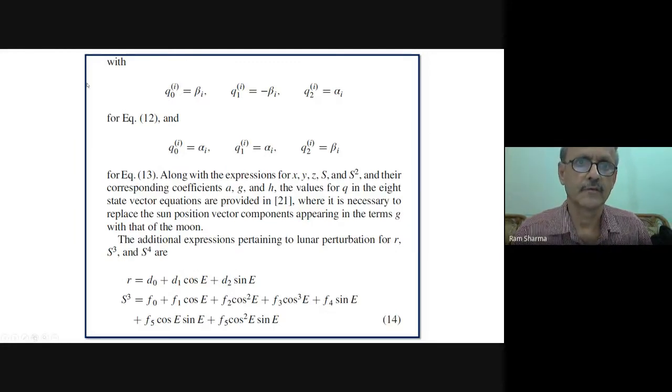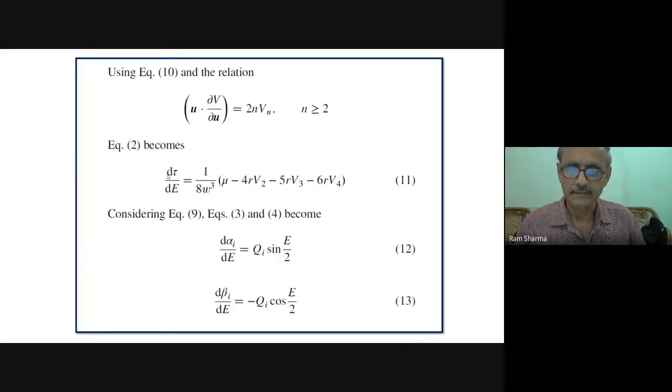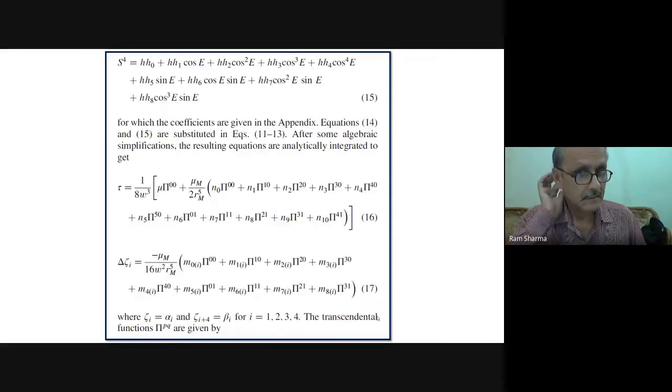So with u_i, with q_i's, these are for equation 12, and these are for equation 13. So equations 12 and 13 are there. For beta_i and alpha_i, these are given there. So these are for equation 12, and for beta_i, those values are there. So you see, that's the advantage in working on this.